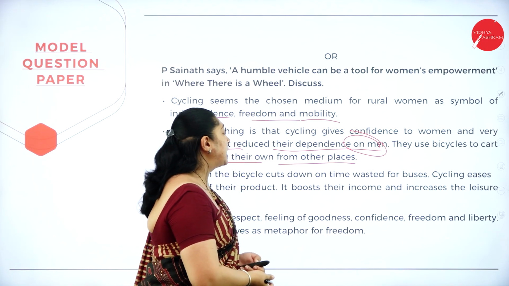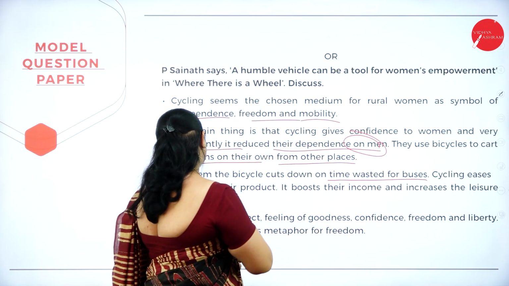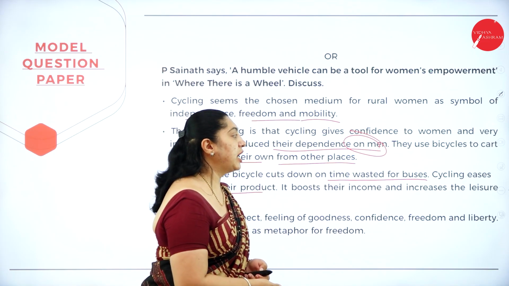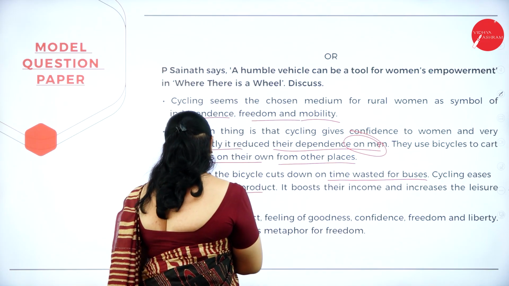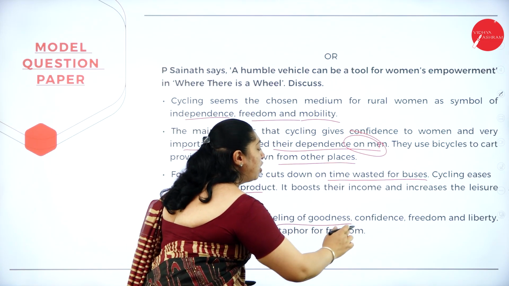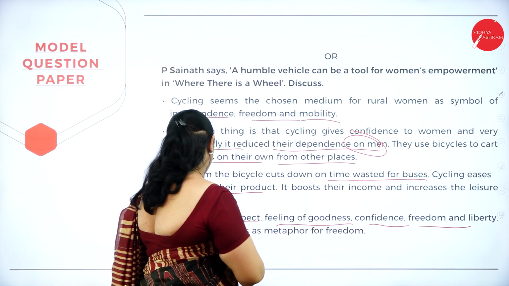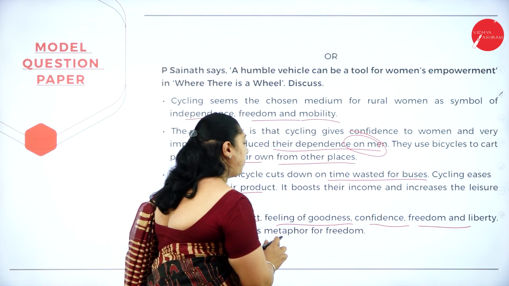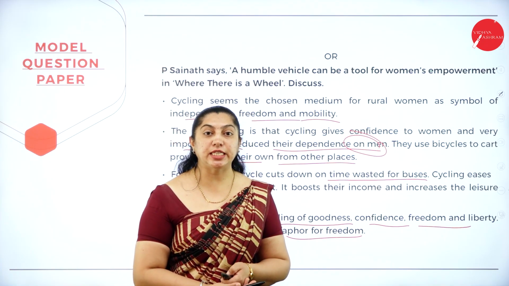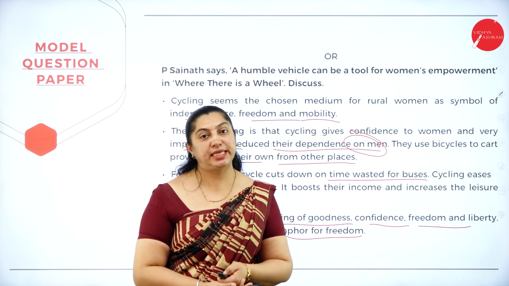For them, the bicycle cuts down time wasted waiting for buses. Cycling eases selling of their products. It boosts their income and increases their leisure time. It brings self-respect, a feeling of goodness, confidence, freedom and liberty. The bicycle serves as a metaphor for freedom. So the women of Pudukkottai say that they get independence, freedom and mobility by cycling.